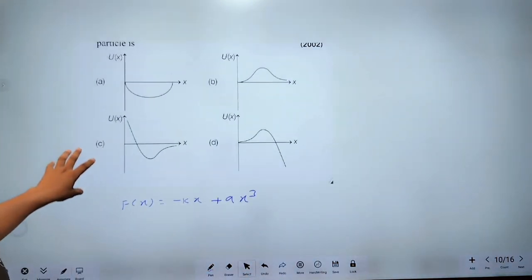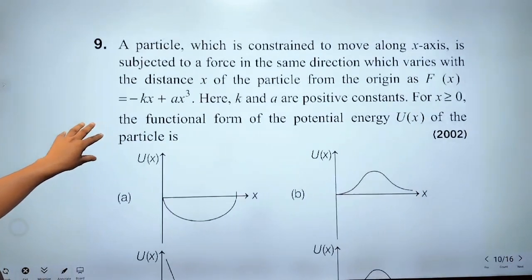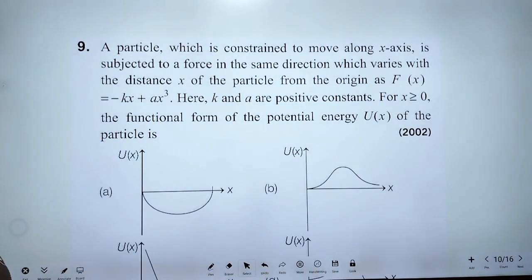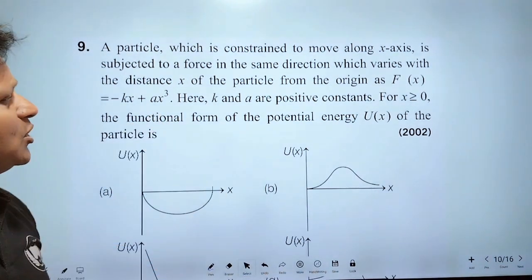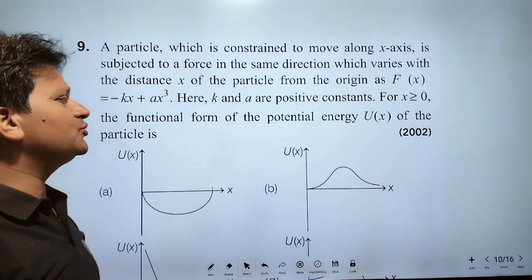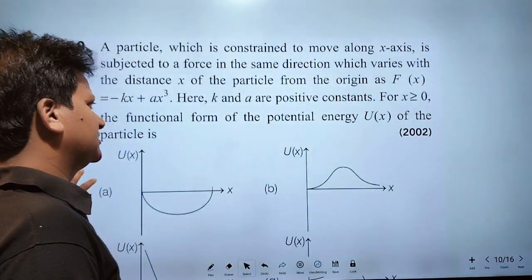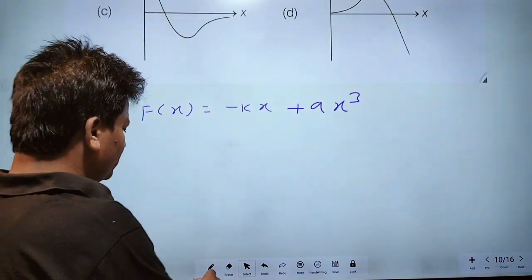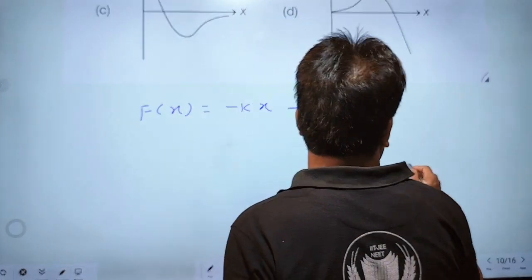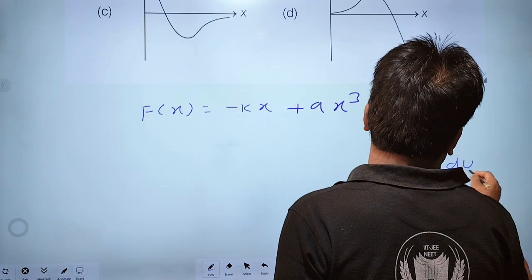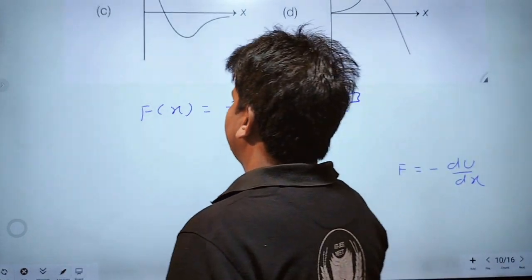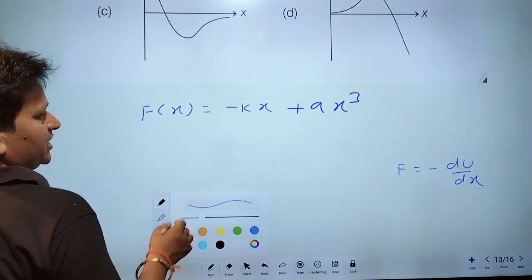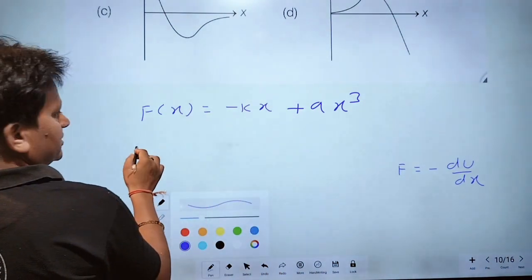Here k and a are positive constants. For x greater than or equal to 0, we have to find the functional form of the potential energy. We know that force is equal to minus dU by dx. Therefore, we can put the value of this.